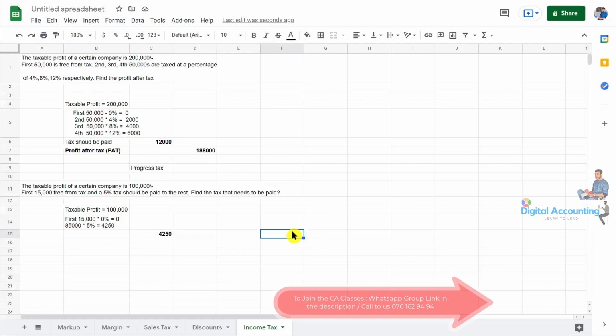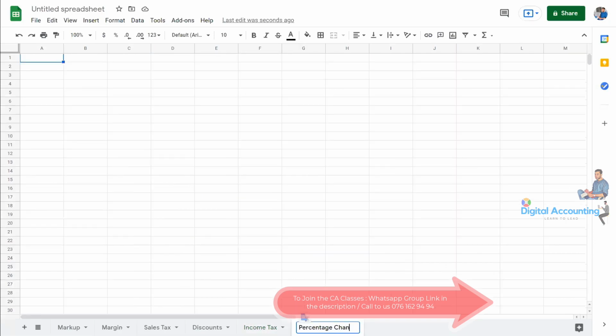Then the percentage changes. There is a formula for how we can calculate percentage changes. New value, take away original value, then divide by original value and times by 100%, you get the percentage change. Okay, let's apply this. Yes, Fawaz, the second tax is not like that. The second tax is not the progressive tax.